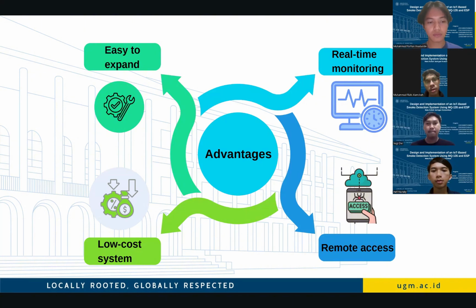In this slide, I would like to explain some of the advantages of the system we developed. The first advantage is real-time monitoring. The system can monitor smoke levels continuously. Data from the MQ-135 sensor is processed by the ESP microcontroller and then displayed on the Blynk application in real time. This allows users to quickly see changes in air quality.